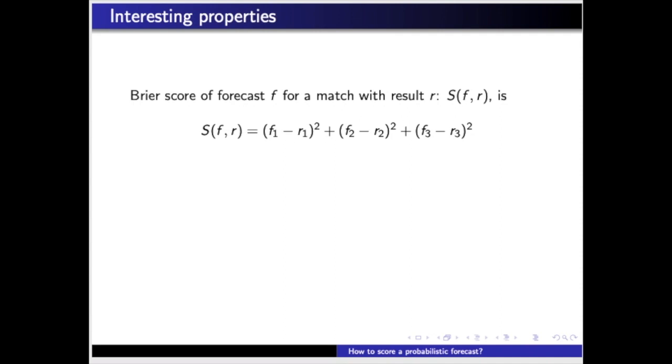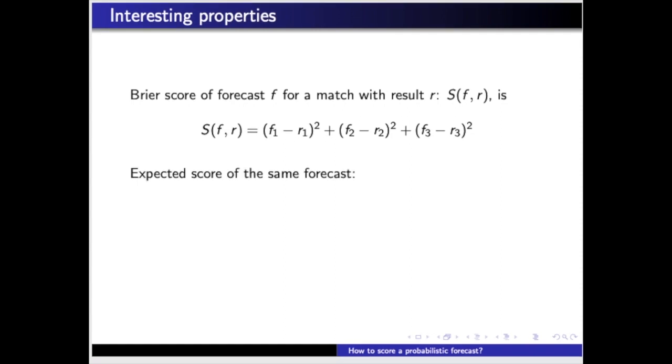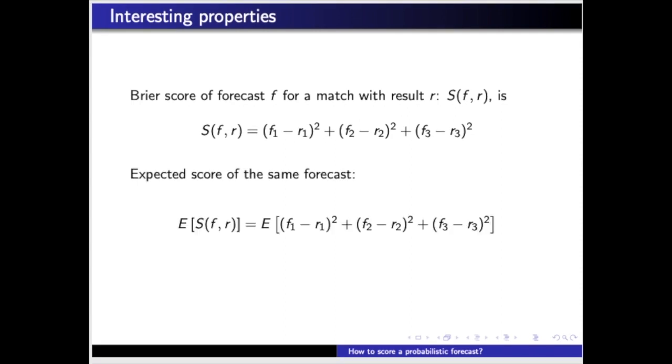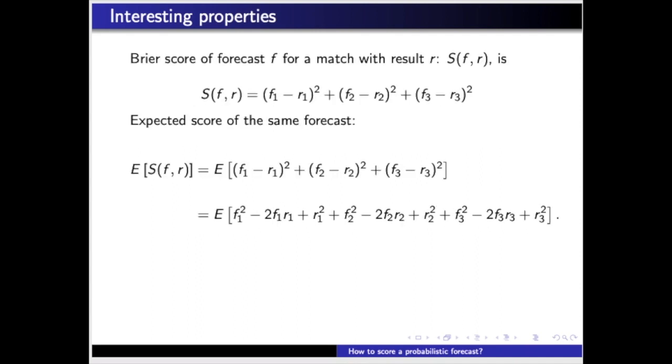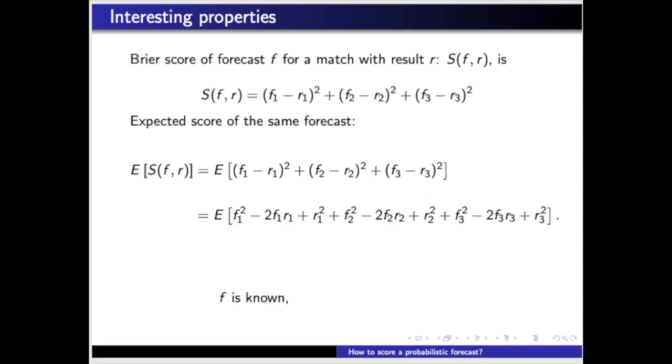And the expected score of the same forecast will be, developing the squares inside the brackets... Remember that f is your announced forecast, so it is known before the match. The variable we don't know before the match is r, which indicates its final outcome. So r is our random variable or vector here, and the expectation must be computed regarding its elements.